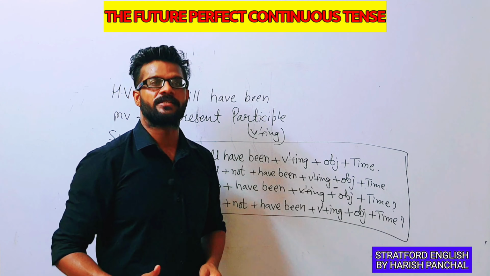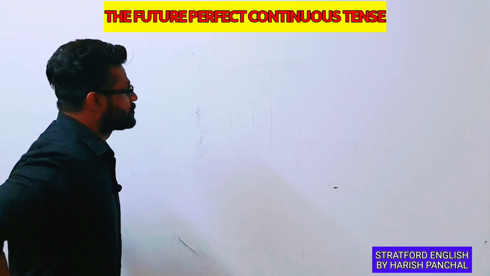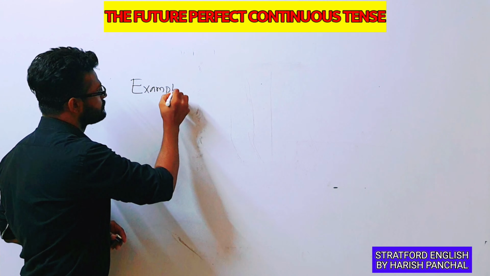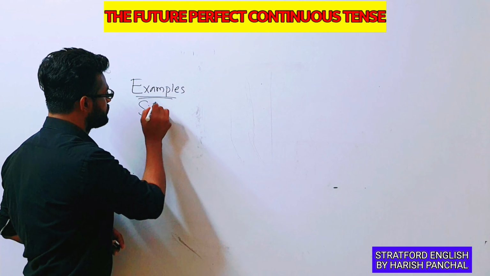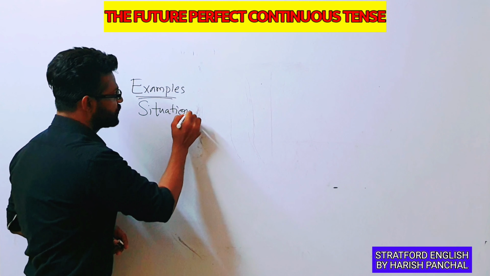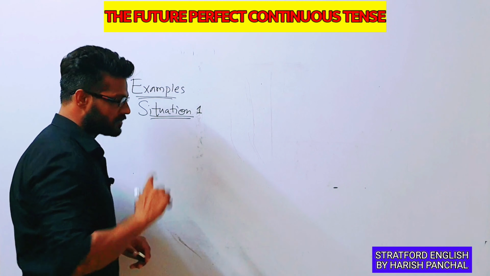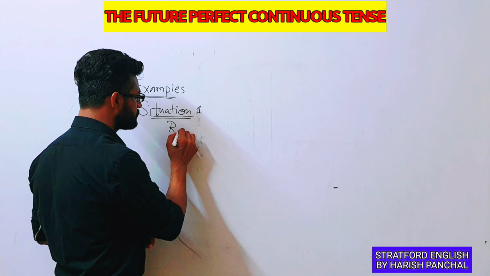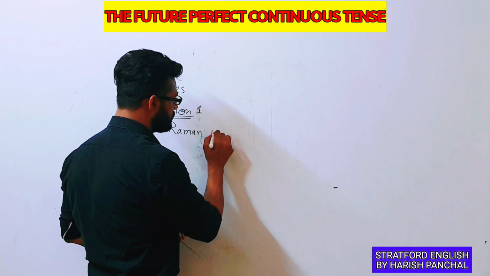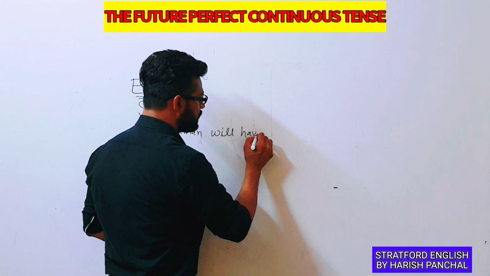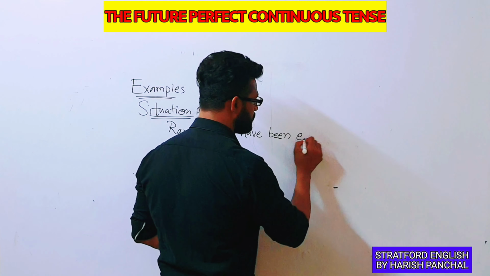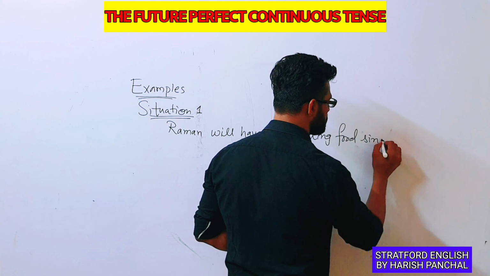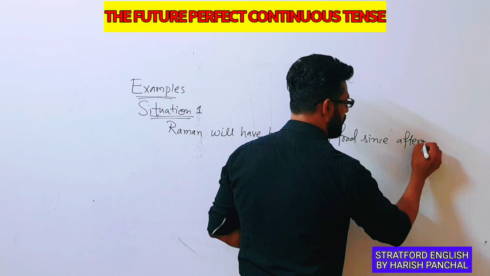Let's make few more examples so that you can understand this tense better. Okay students, so let's make few examples. Situation 1. Okay, so in situation 1 we can make few examples like Raman will have been eating food since afternoon.